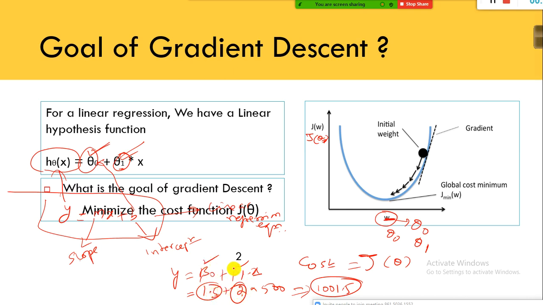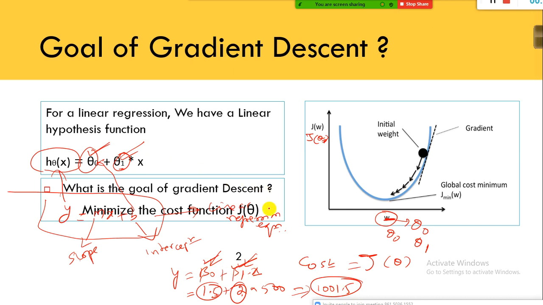The value for the beta naught and beta 1 is supposed to be very optimal, the value which we use. So basically, as part of gradient descent, we are trying to find out the optimal value for beta naught and beta 1. What do you mean by optimal value? The value for beta naught and beta 1 which should help to reduce the cost. Using this algorithm, we can find out the optimal value for beta naught and beta 1 in such a way as to minimize the cost.